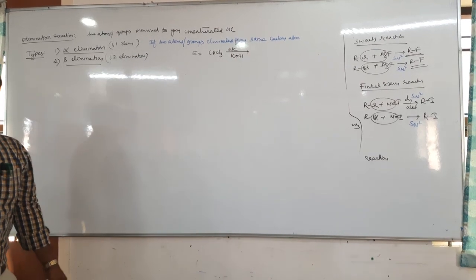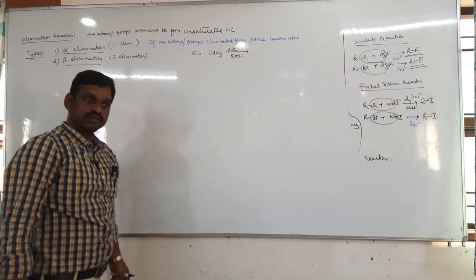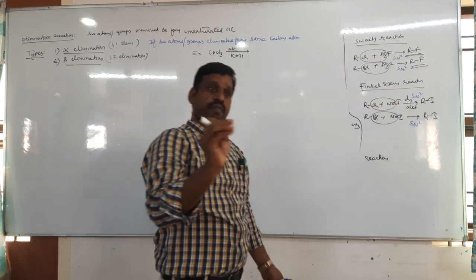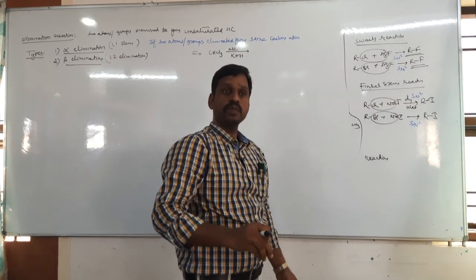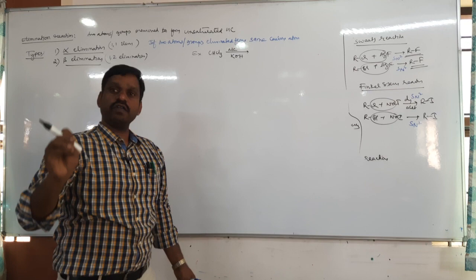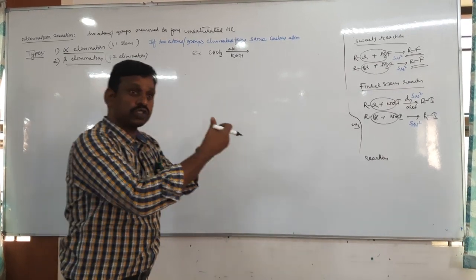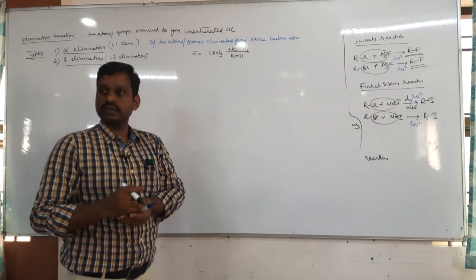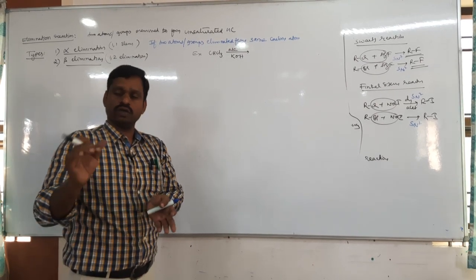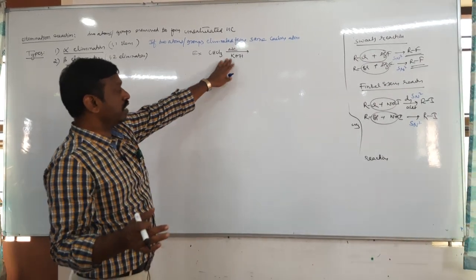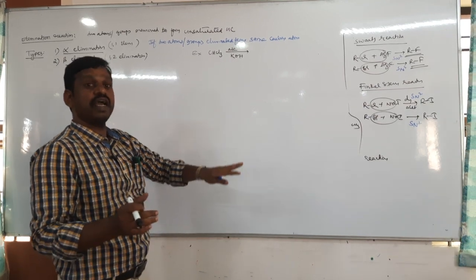Tell me, what is the function of alcoholic KOH? Is alcoholic KOH a base or a nucleophile? It is a base. Remember, wherever alcoholic KOH is present, it acts as a base which removes water, not only water; in this reaction it removes hydrogen halide, dehydrohalogenation.